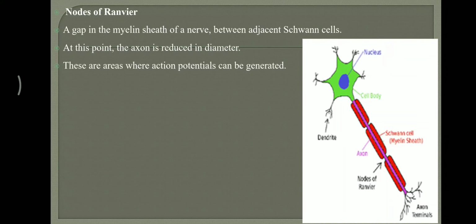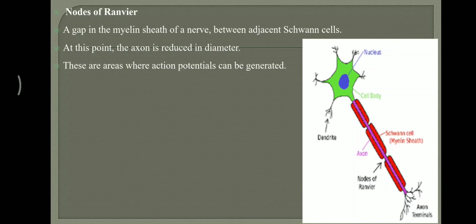Next word is nodes of Ranvier. What do you mean by nodes of Ranvier? Nodes of Ranvier are only present in myelinated nerve fiber. In non-myelinated nerve fiber, we cannot see nodes of Ranvier. It is a gap in the myelin sheath of nerve fiber between adjacent Schwann cells. We can see in the picture, where the nodes of Ranvier are clearly marked.